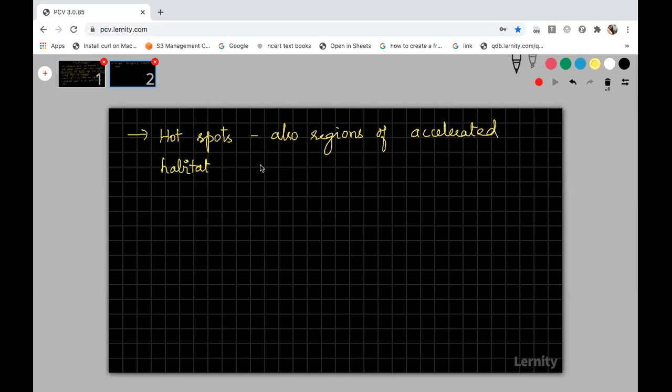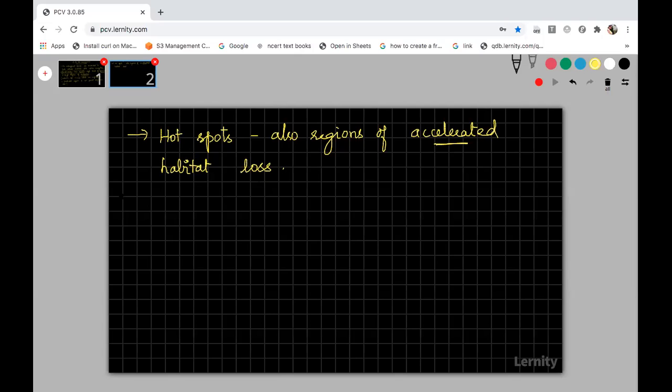If we are destroying forest or burning forest, all these things are deforestation, and it will cause habitat loss for many organisms. And if it is because of human activities, then it is called accelerated habitat loss. In biodiversity hotspots, there is a large amount of accelerated habitat loss taking place, and because of that organisms are becoming extinct.